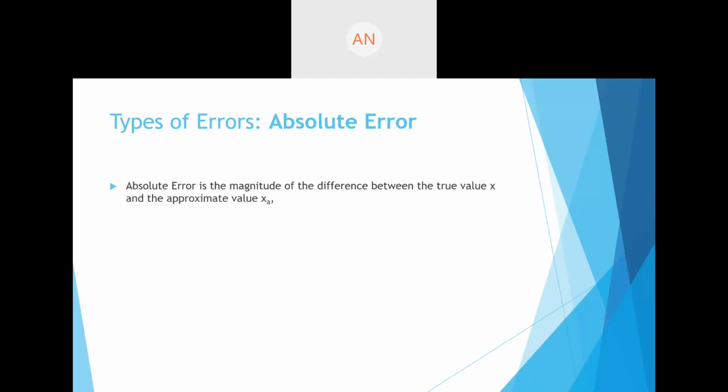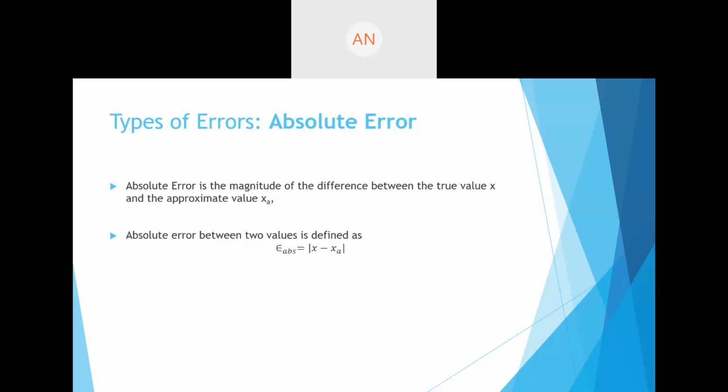Now, absolute error is one of the simplest errors. Absolute error is the magnitude of the difference between the true value x and the approximate value xa. So if by using any method we have found the approximate value xa and the true value is x, then just the difference between them is absolute error. The symbol used is epsilon.